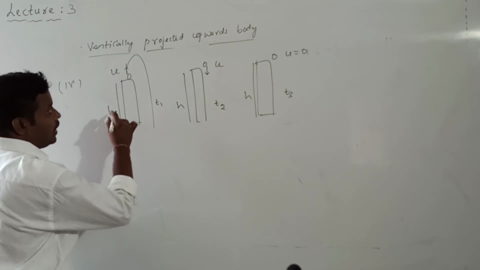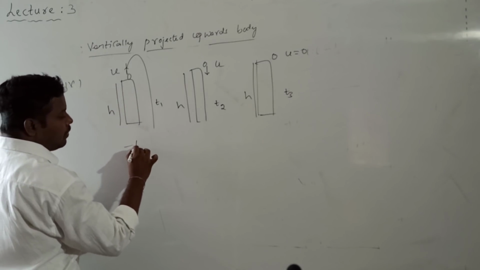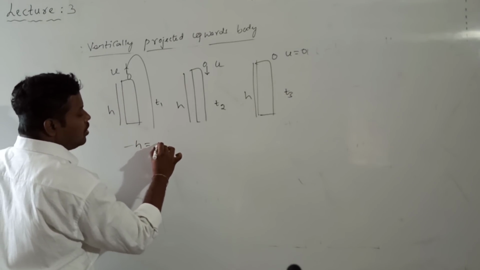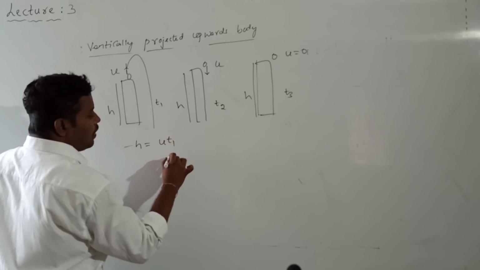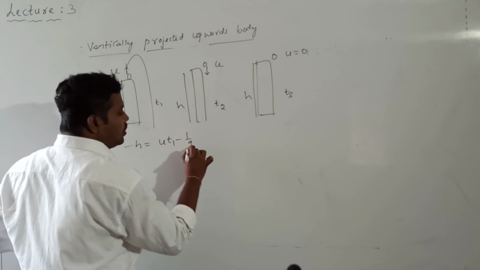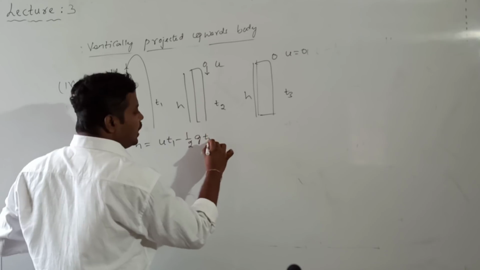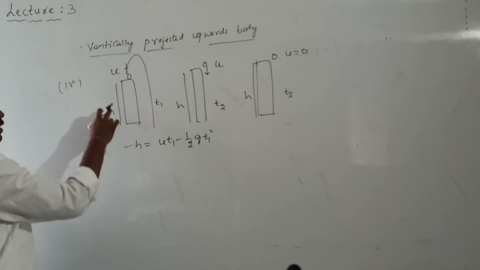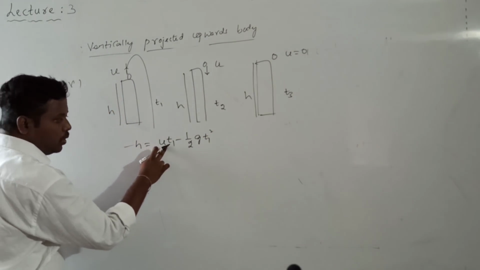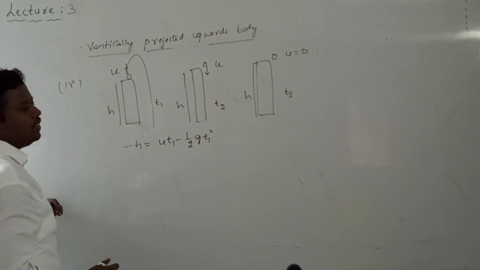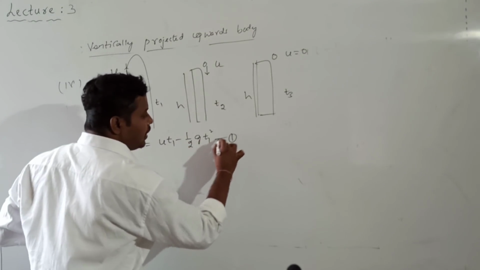So now, with respect to projection from the top of the tower, we know minus h is equal to u into t1 minus half into g into t1 square. We know that y is minus h as per the sign convention. So minus h is equal to u into t1 minus half into g into t1 square. Can I call it equation 1?